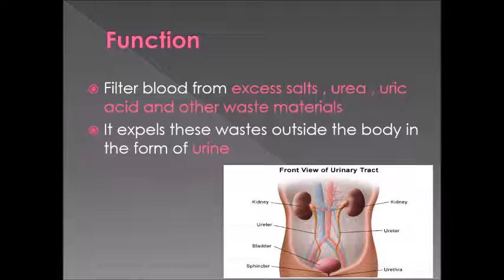It takes all the waste from the blood and expels it outside the body. So it filters the blood from excess salts, urea, uric acid, and other waste material. And after it collects all these wastes, it expels these wastes outside of the body. So we have two functions of the urinary system. Number one, filter the blood, then expel these wastes outside of the body.